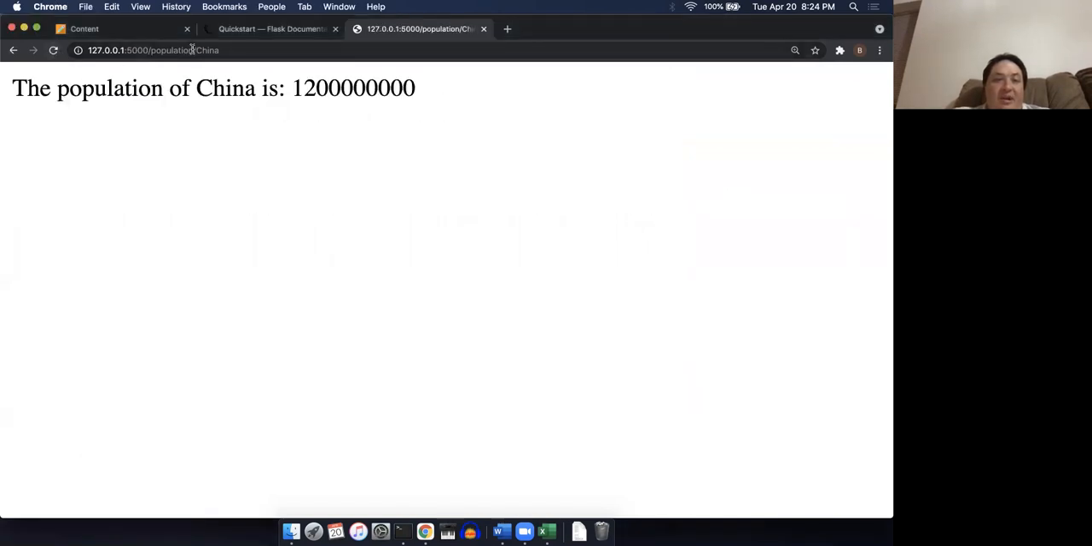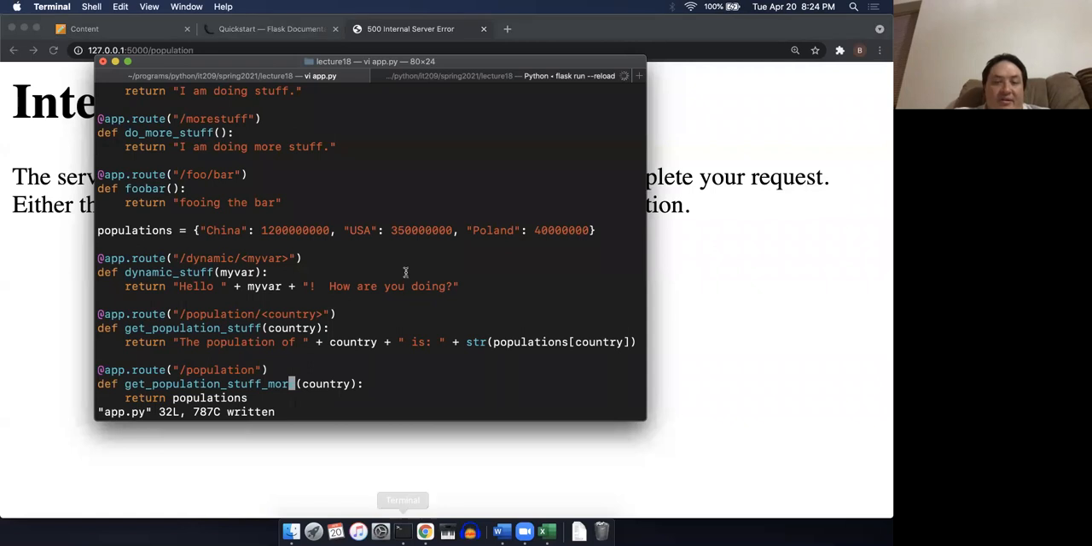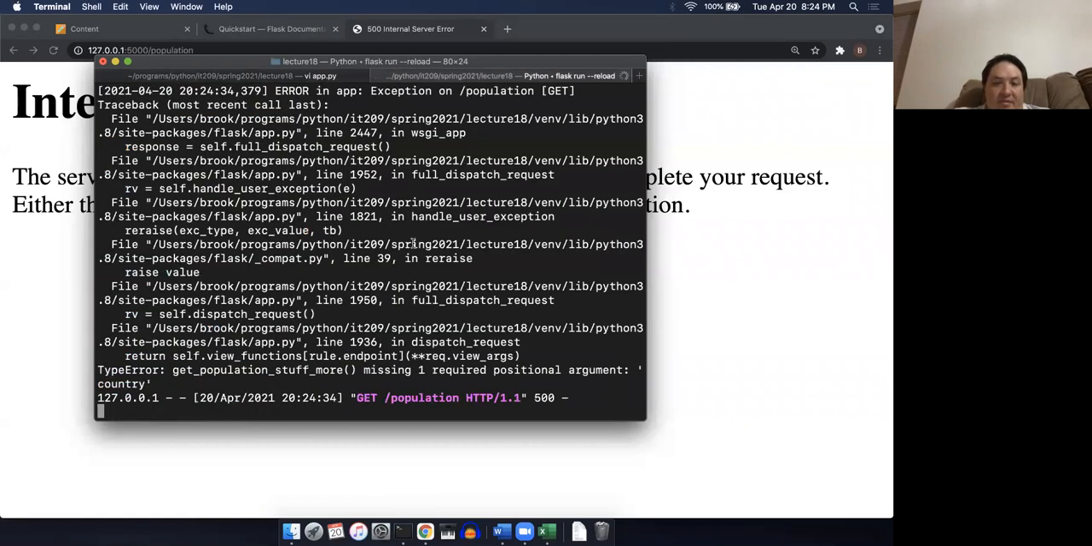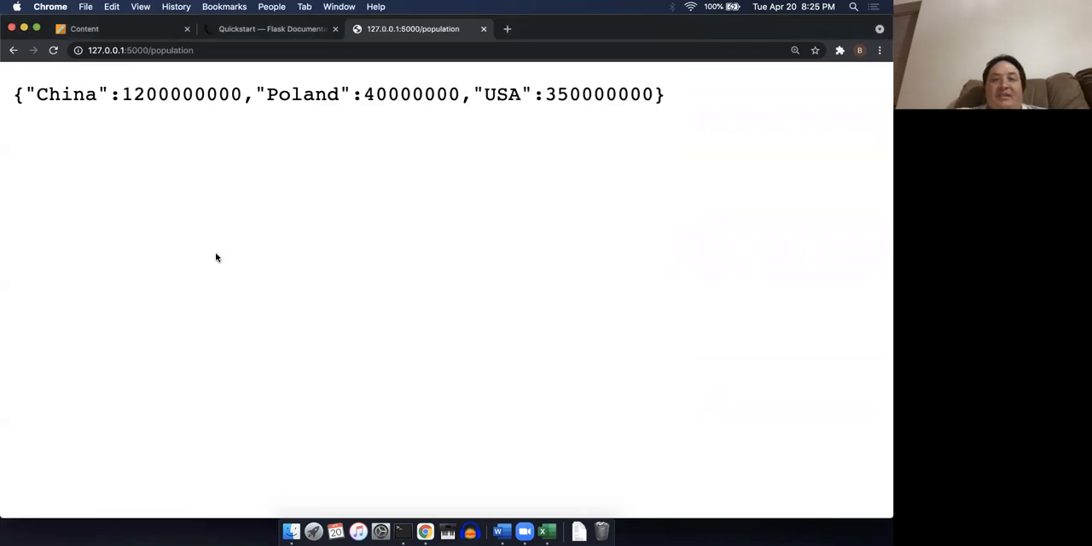Okay, so I still have my China, but now if I remove all of this China stuff and that trailing slash, oh no, it didn't work. Missing one required. Oh, yeah. Okay, so this function, because I removed the variable right here, I need to remove this. This doesn't accept a variable anymore. Okay, so now see how this returns me JSON. See that? Okay, so look, I have something now.